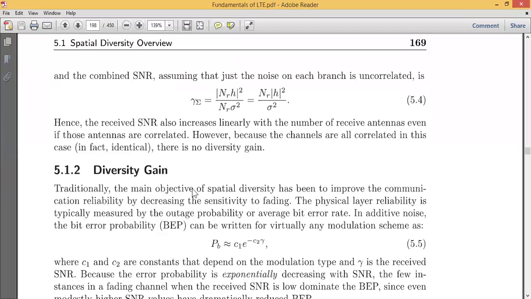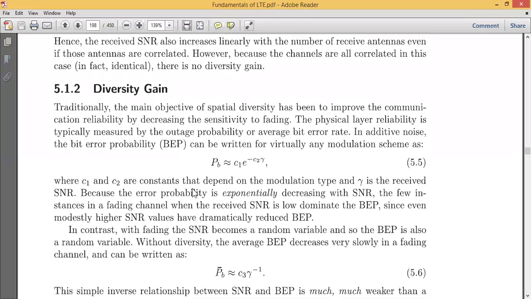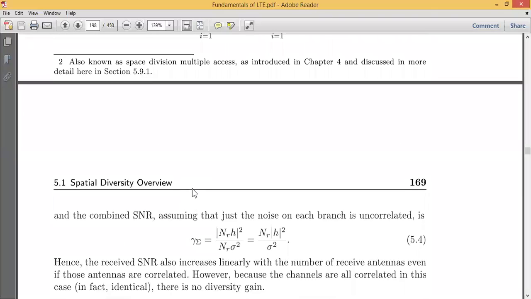So we may again have a diversity gain, but I will not go into the diversity gain today. Just try to understand the concept here by reading line by line, only then will you understand, because this is a bit complex. When you go for multiple antennas, you need to study all the antenna parameters which you have already studied in the previous semester.